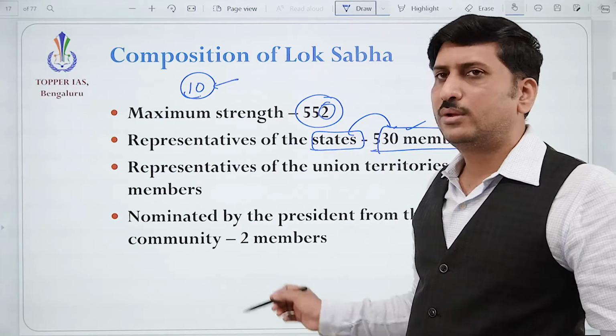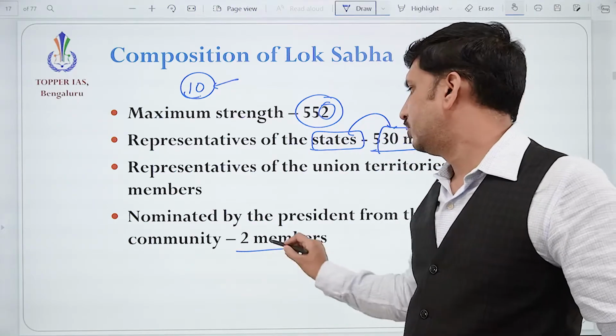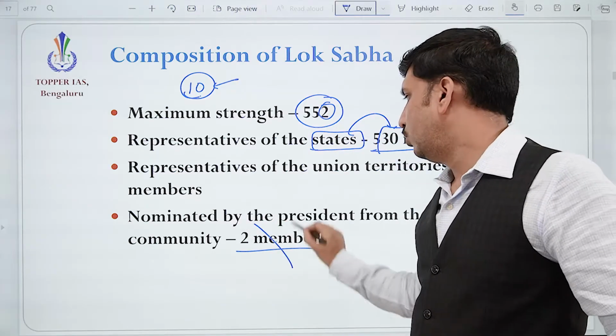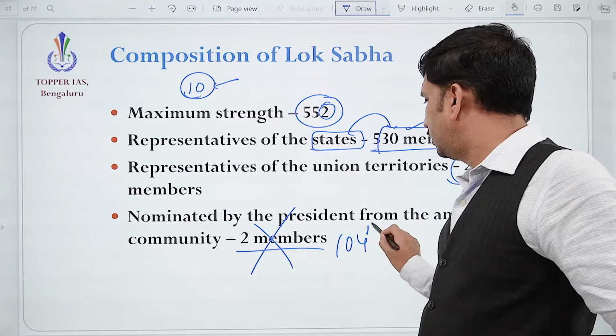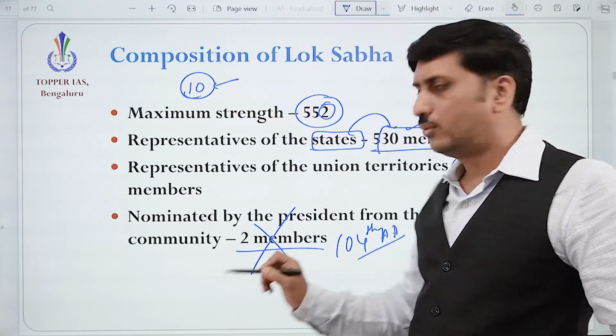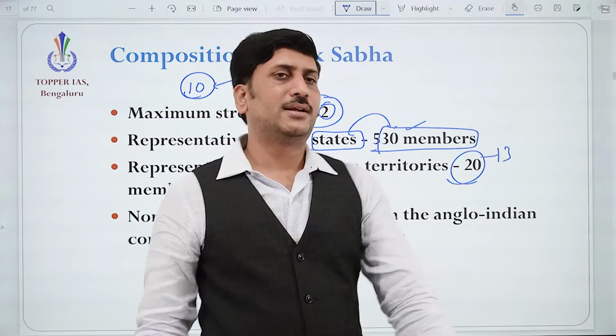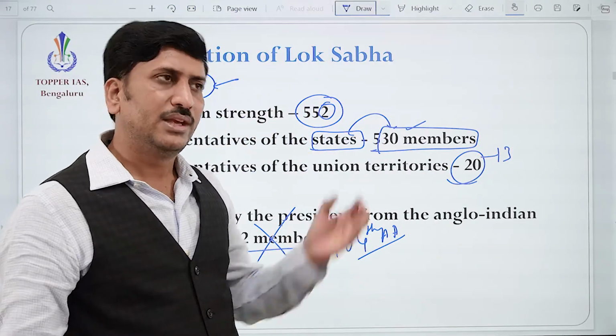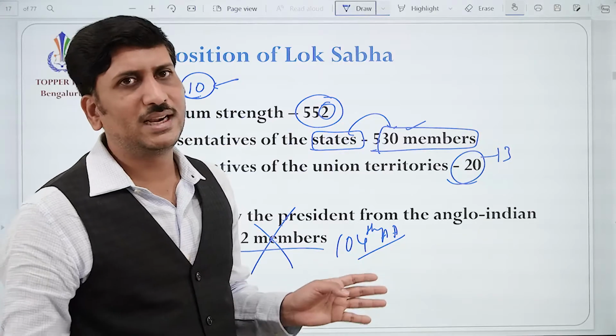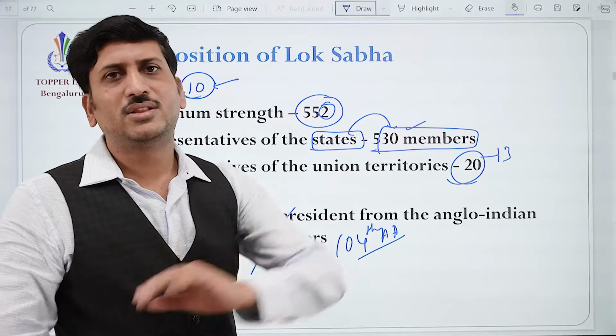Earlier one provision was there to nominate 2 members. Now that provision is deleted with the 104th Amendment Act. So earlier, if the President felt that the Anglo-Indian community was not adequately represented, they should be given a chance.